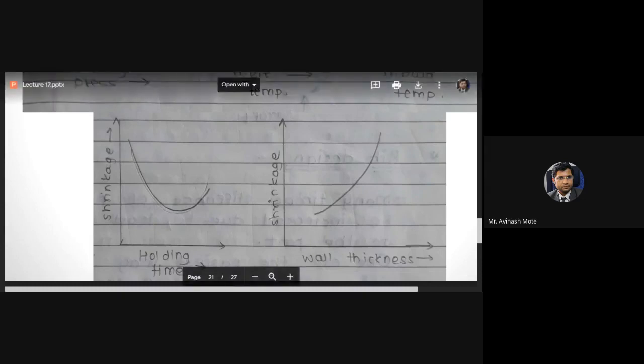The road through which you are passing the material. Obviously, you will get less space for the passage of material, so less material will reach inside the cavity, and again shrinkage will be more. So that's the direction for this particular graph.